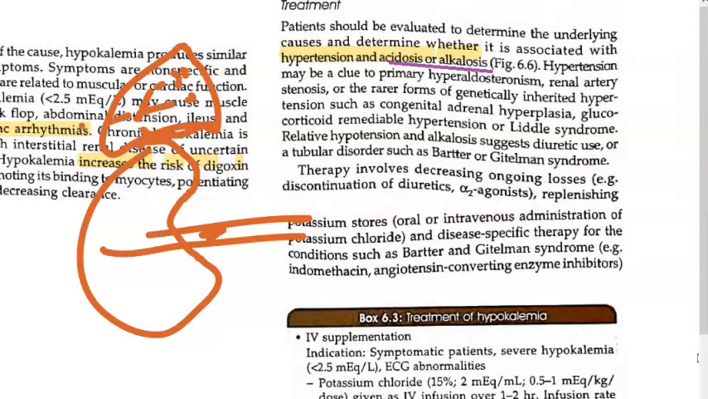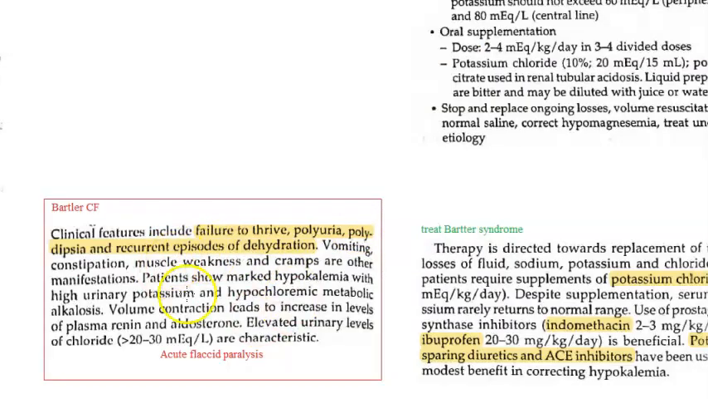Congenital adrenal hyperplasia. Then glucocorticoid remediable hypertension or Liddle's syndrome. Wow, these are all very, very high-fi terms. Okay. Then there can be some Bartter or Gitelman syndrome. Okay, some tubular disorder. Tubular disorders. Here again there is paralysis. See, they are saying acute flaccid paralysis, they have written here.